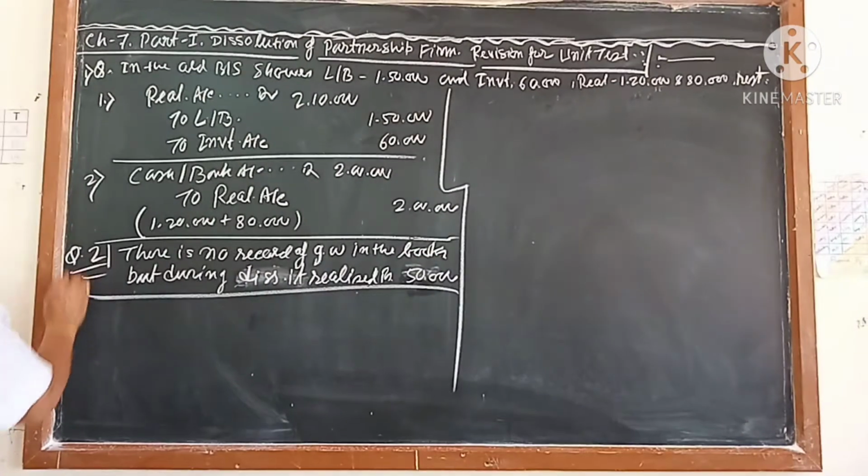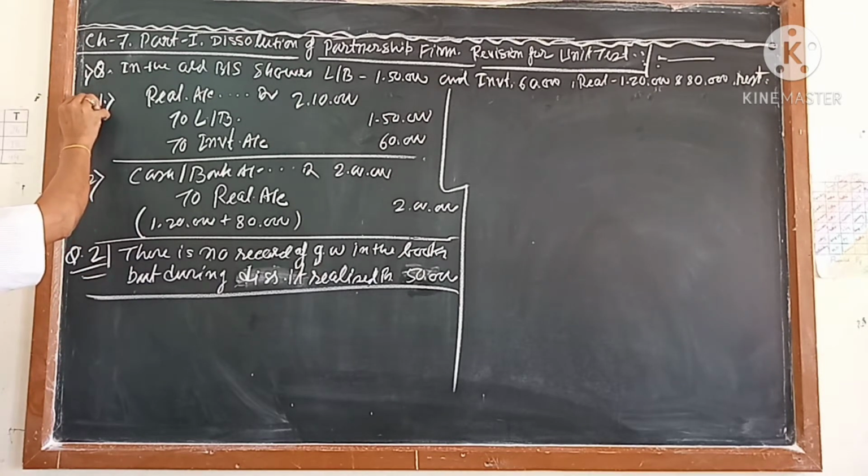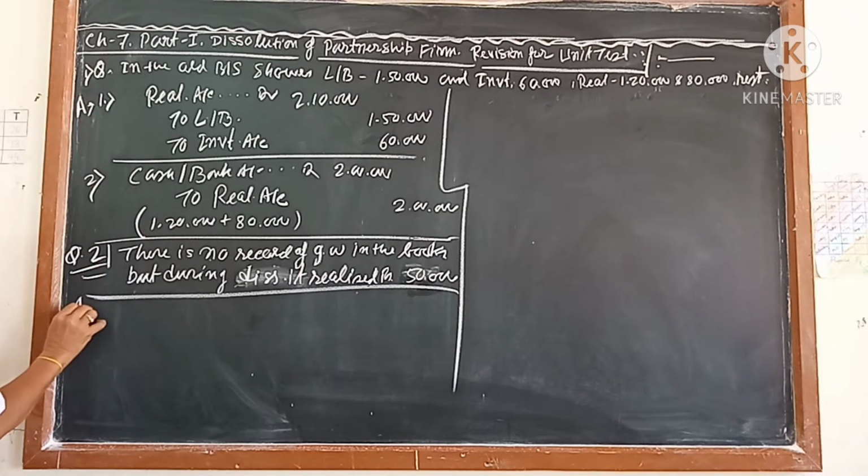Do you understand the question? This is the question, this is the answer.